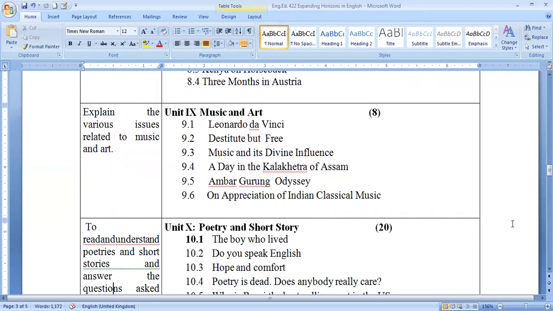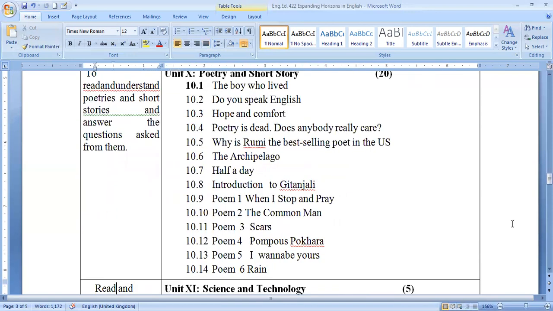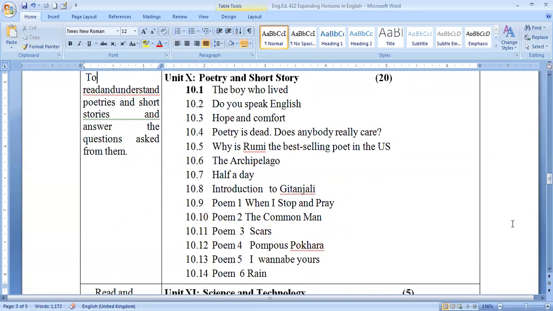Then unit 10 is about poetry and the short story. Here students have to learn understanding the poetry and short stories, and answer the questions based on them. Under this students have to learn The Boy Who Lived, Do You Speak English?, Hope and Comfort, Poetry Is Dead. Does Anybody Really Care?, Why Is Rumi the Best-Selling Poet in the US?, and The Archipelago.